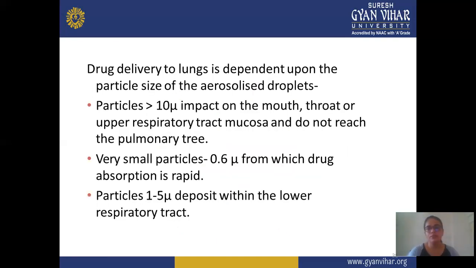Drug delivered to the lung is dependent upon the particle size of the aerosol droplet. Particles more than 10 micron impact the mouth, throat, and upper respiratory tract mucosa and do not reach the pulmonary tree. Very small particles like 0.6 micron, drug absorption is rapid, and particles of 1 to 5 micron reach within the slower respiratory tract.